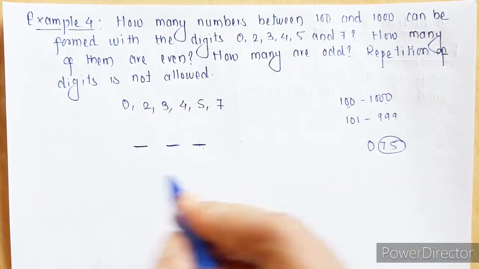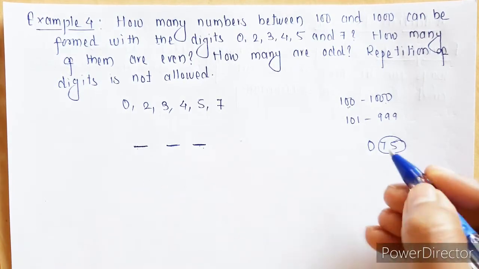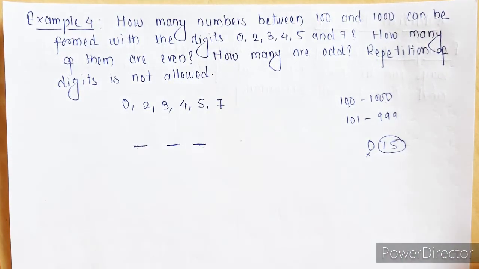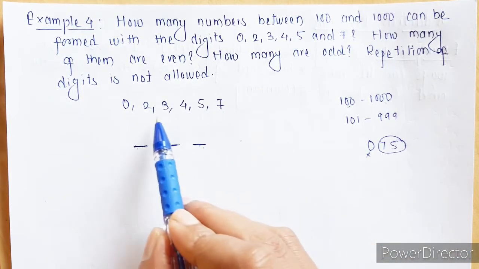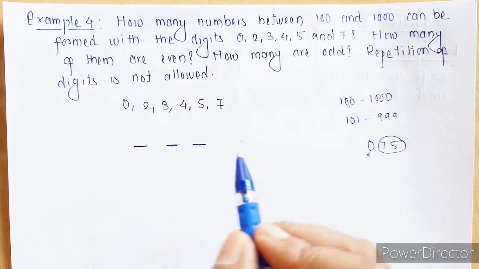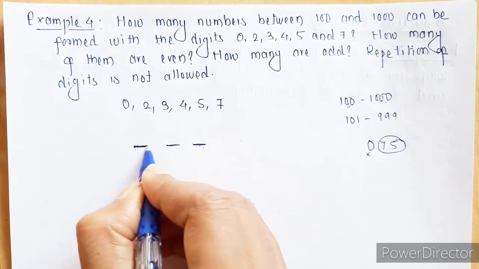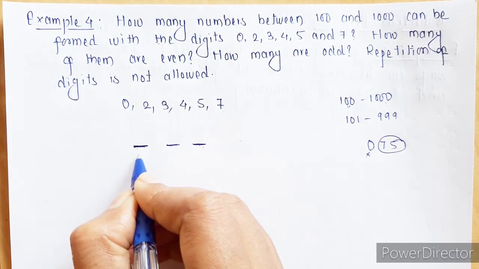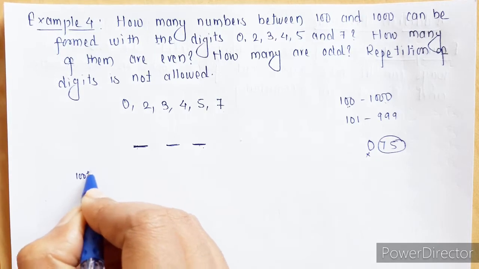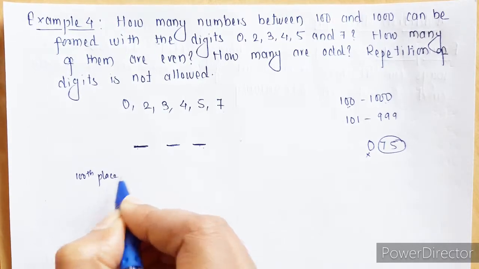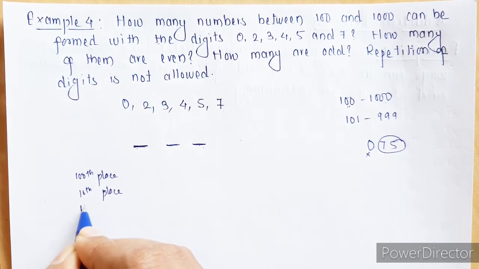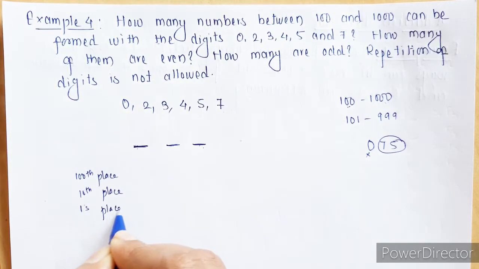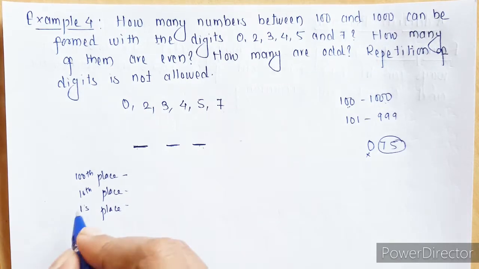So on this first place we cannot use this 0, but we can use any one of the others other than 0. So how many possibilities do we have for the first place? For this place, let me write it as 100's place, 10's place and 1's place, or unit place.